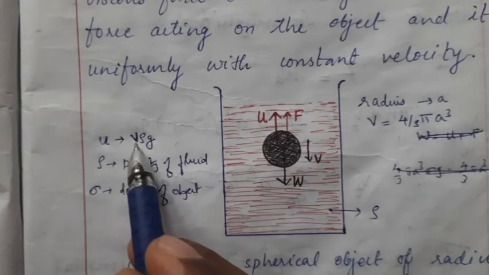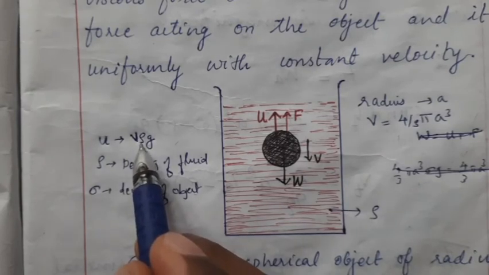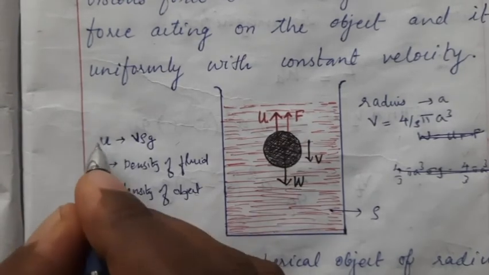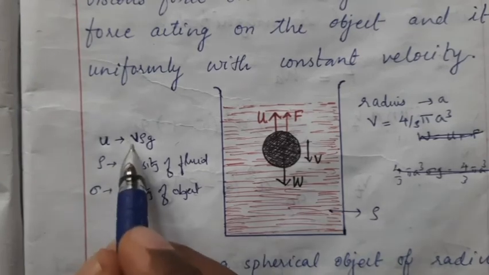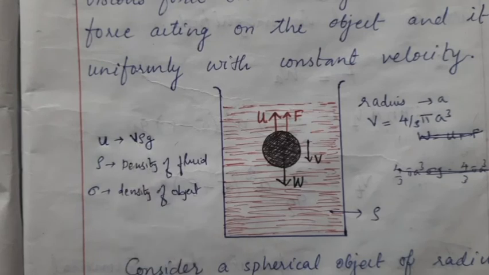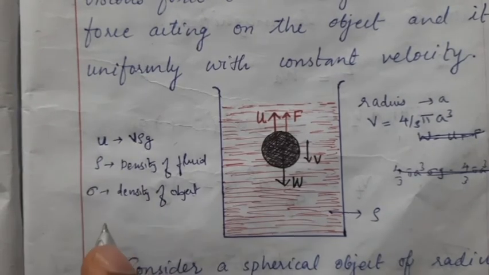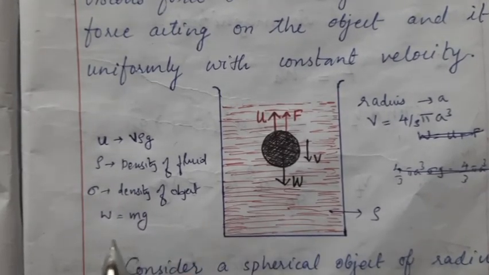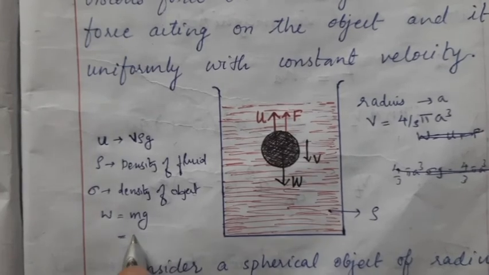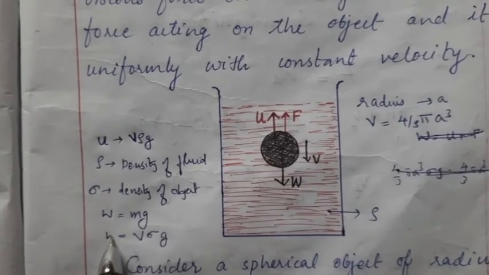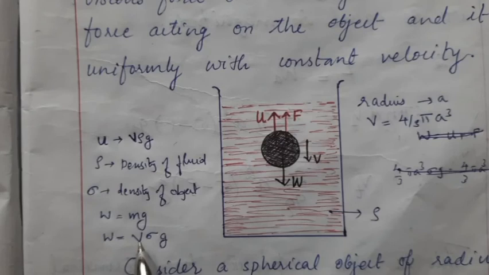If V is the volume of the body, rho is the density of the fluid, and g is the acceleration due to gravity, the upthrust U is given by V rho g. Here V is the volume of the object, rho is the density of the fluid. And one more thing, this weight of the body W can be written as mg, where m is the mass of this object. Mass can be written as volume into density, so V into density of the object sigma into g. This is the weight of the body. So two forces we discussed. One is the weight of the body, V sigma g, and upthrust V rho g.